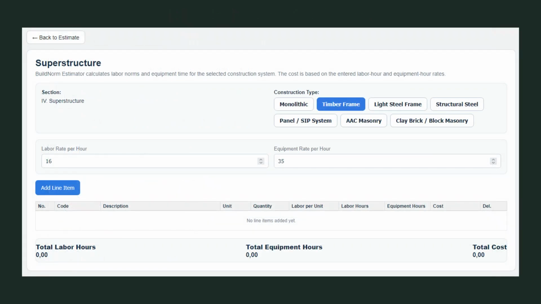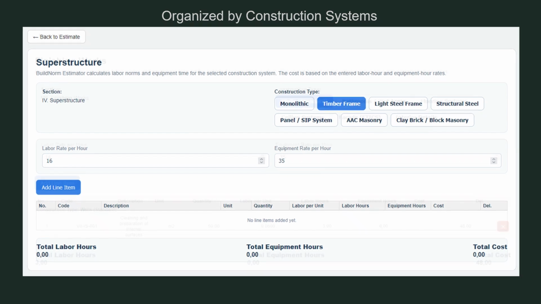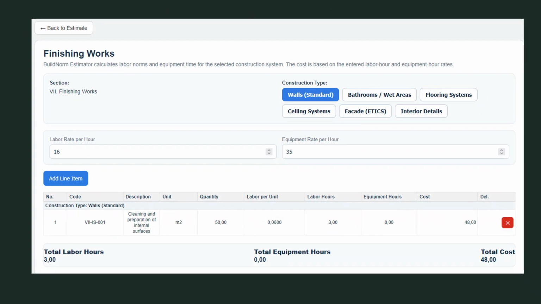Within each section, work items are organized by construction system. Choose the method you build with and reuse it across projects. Finishing operations are grouped by building element, not hidden inside hundreds of unrelated positions.